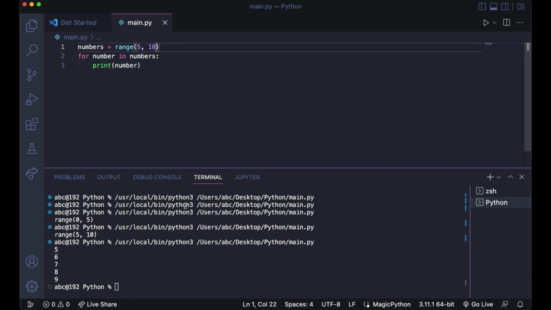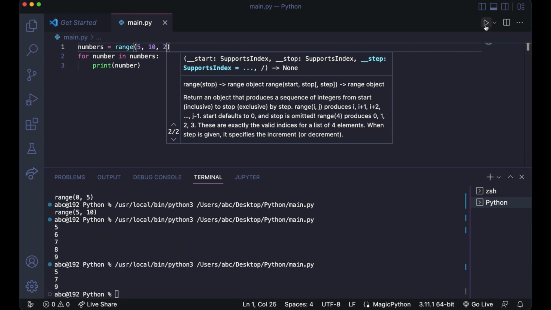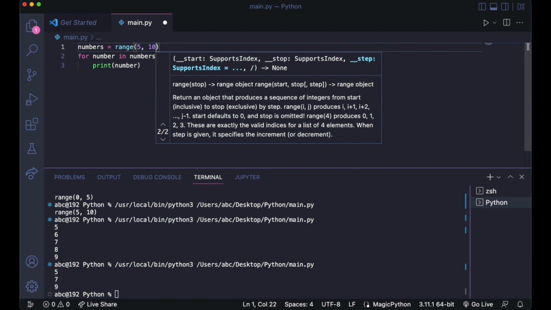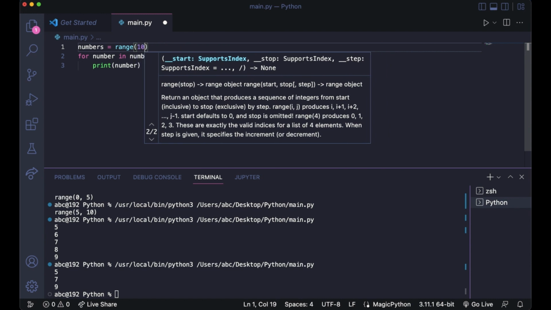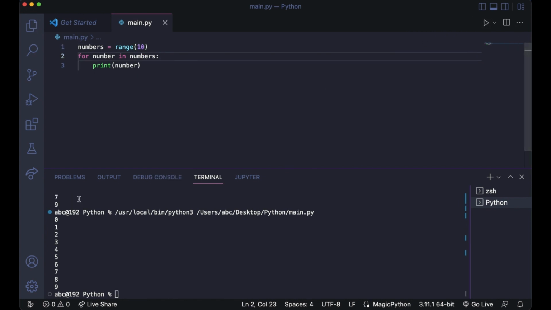I also said that you can give it 3 arguments. So let's say I'm giving the third argument as 2. What this will do is it'll start from 5, but it'll keep on adding 2 until it reaches 9. So 5, 7 and 9. What if I only give one value? It'll start from 0 and continue till 9.